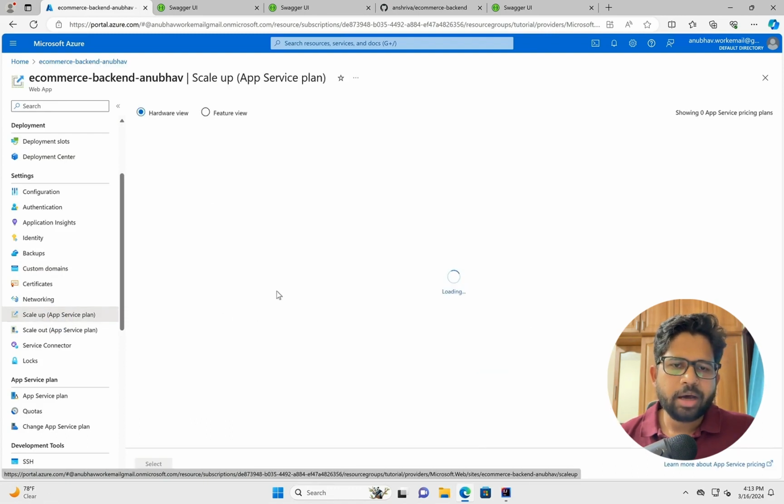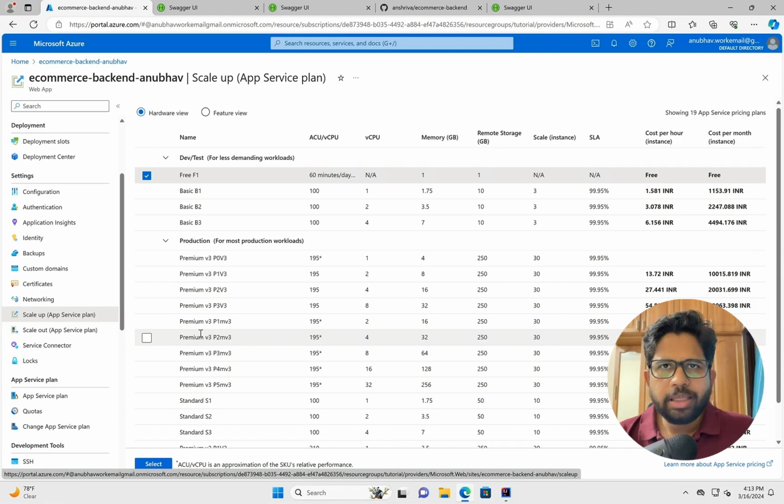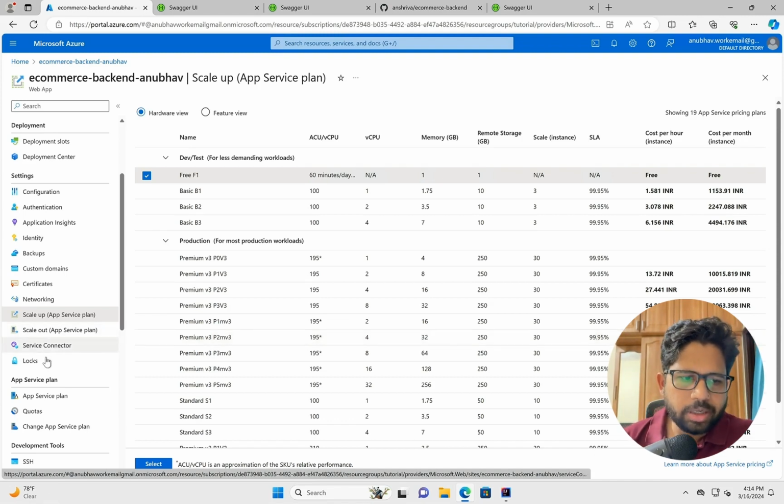So if there are more number of people who are coming and visiting your website, so in those cases, you can change the capacity of the machine where the things are running. You can just choose things. And also you don't need to worry about downtime. So let's say if you change the configuration of a regular virtual machine, in many cases, it will be able to handle the scale up without restarting a VM, but at times it might need the restart of a VM. But if you are giving or delegating everything to Azure, so Azure will take care of the scale up approach and you don't have to worry much.